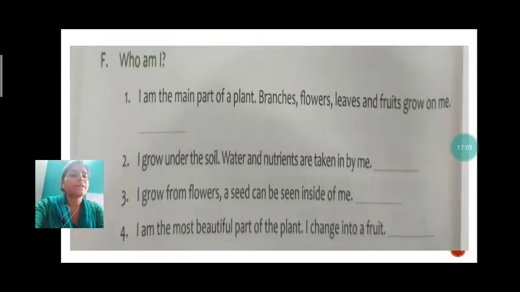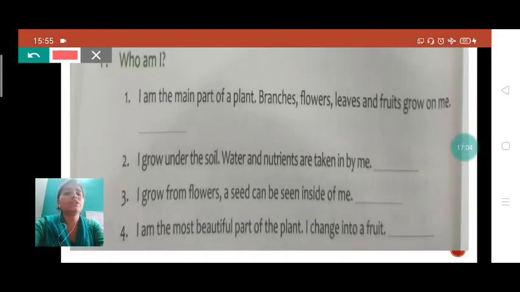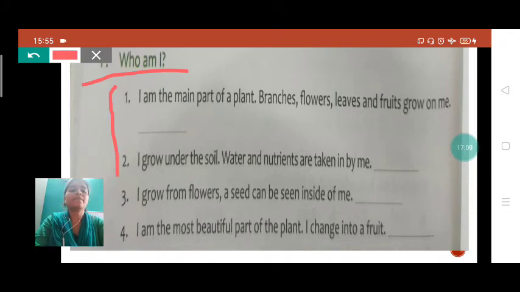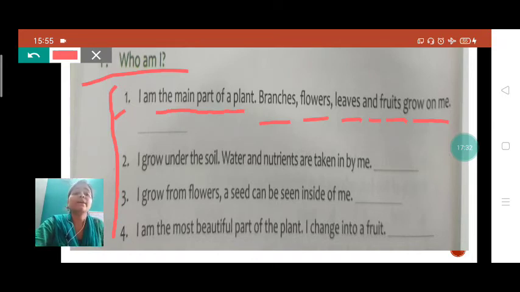F. Here in F number question, who am I, means these are written something and we have to decide who they are, means whose features are written here. See the first one. I am the main part of plant. Branches, flower, leaves and fruits grow on me. Okay, the main part of plant, student. Which is the main part of plant?